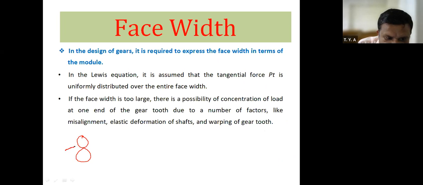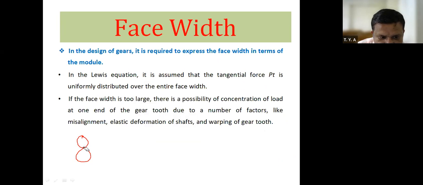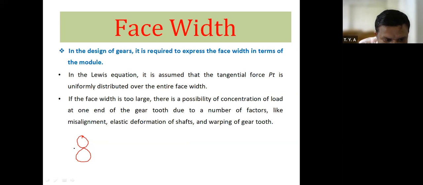Therefore, this horizontal line is known as the common tangent. And this is the pitch circle. These two circles are pitch circles.